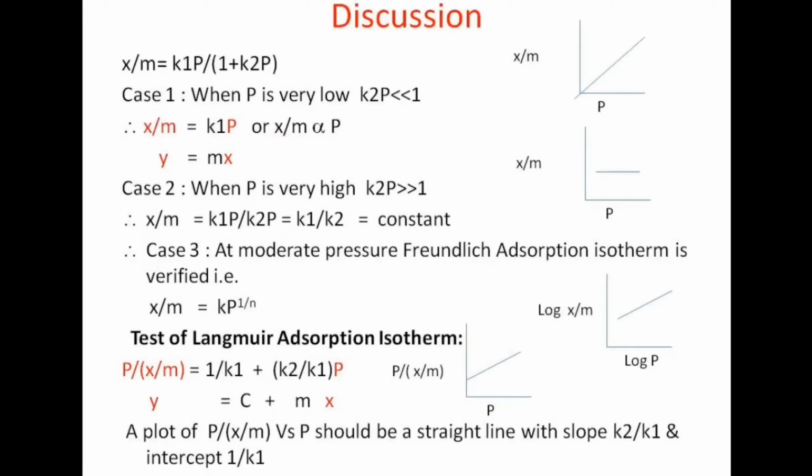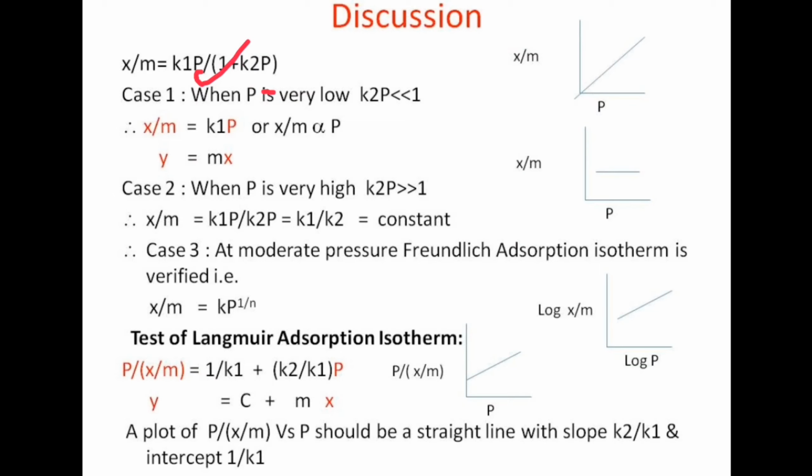Now let us discuss why x by m is constant at higher pressure, which is the limitation of Freundlich adsorption isotherm. Here we take 3 cases. Case 1, when P is very low. According to this equation, if P is very low, then K2P is much less than 1, so K2P is neglected as compared to 1.